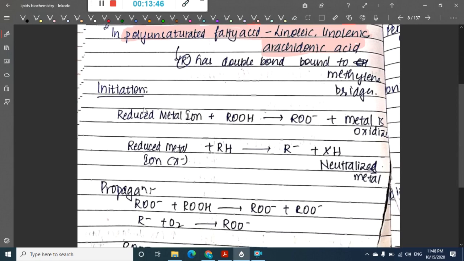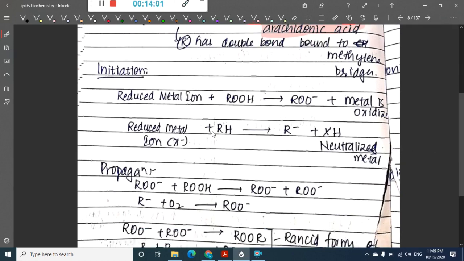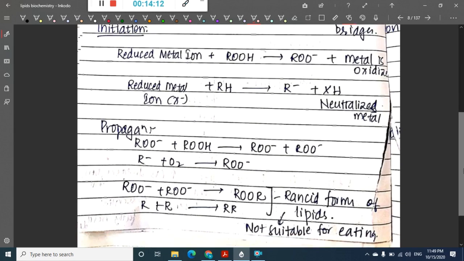Whenever there is a reduced metal, this reduced metal will combine with ROOH and form ROO minus and an oxidized metal. The reduced metal X plus RH forms R minus and XH. So two processes occur for initiation: oxidized metal is formed, and neutralized metal is formed. The metal is not something we have to know about. The thing used in propagation is this ROO minus.